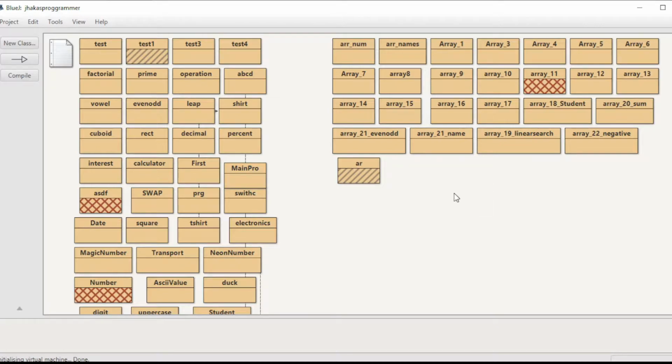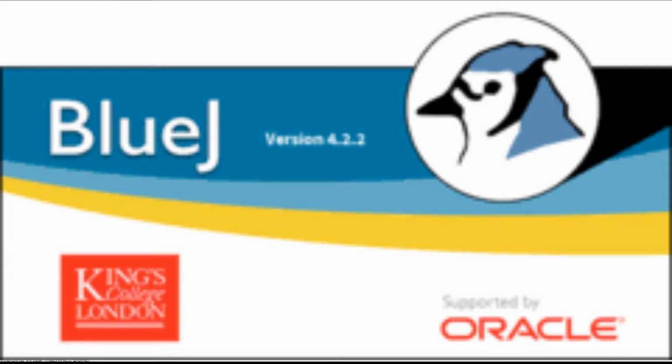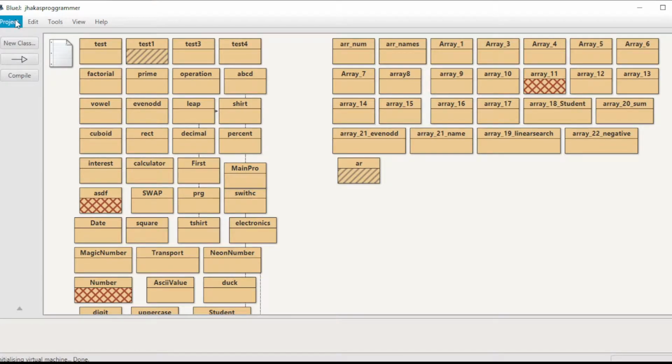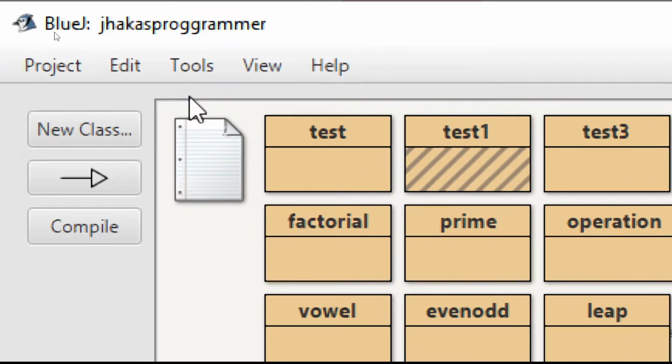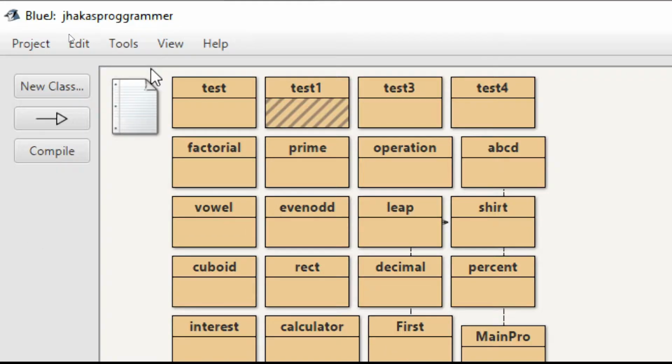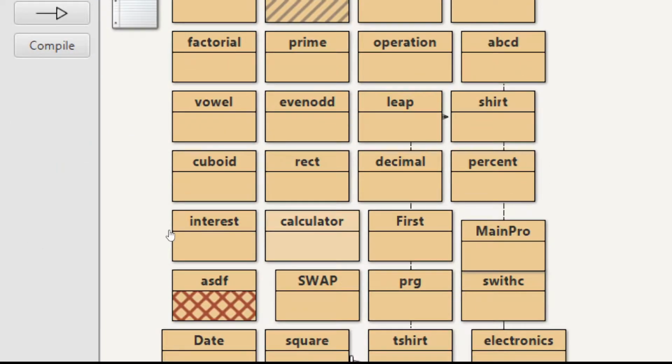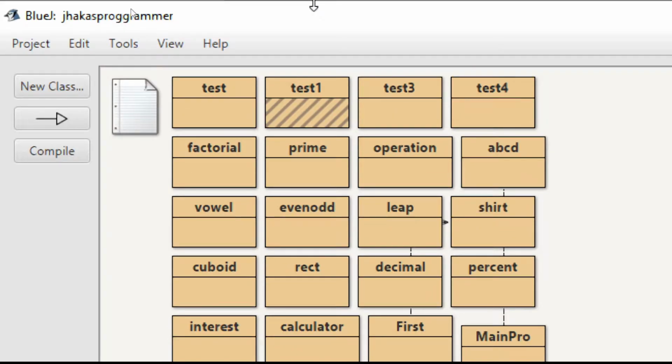Here I'm using a basic compiler, that is BlueJ. As you can see here, BlueJ is a free to download application and you can get it from its official website. I'm already familiar with BlueJ, and that's the reason why I have so many files here. As you can see, these are all different programs I have made. So you can also do the same.